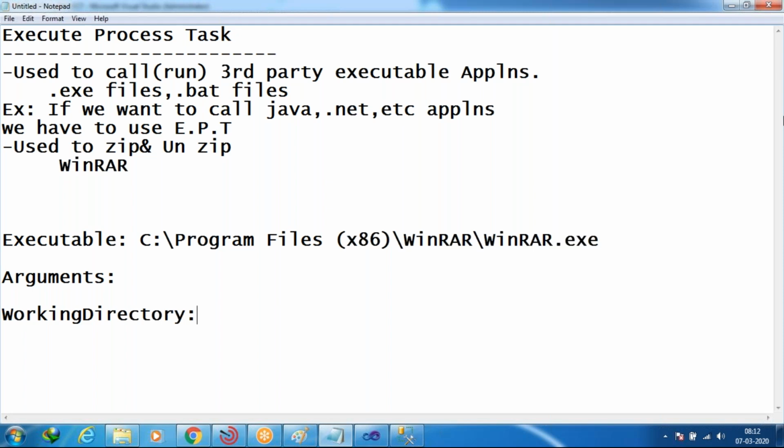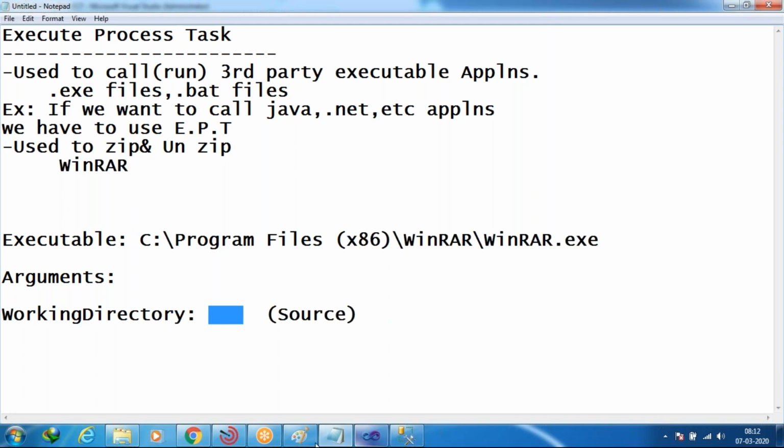In the working directory, what are we going to do? First, in the working directory, we are going to provide the source path of the folder. Source path means whatever folder you want to zip, getting the point, you have to give that folder path here. That is the source folder path.